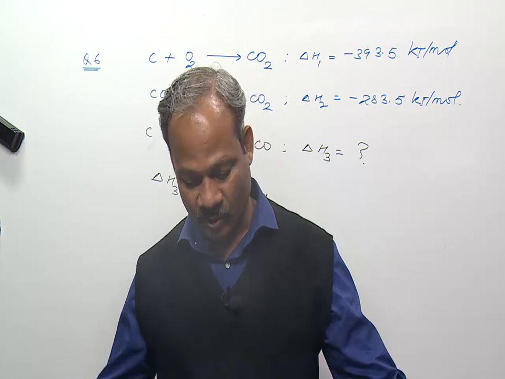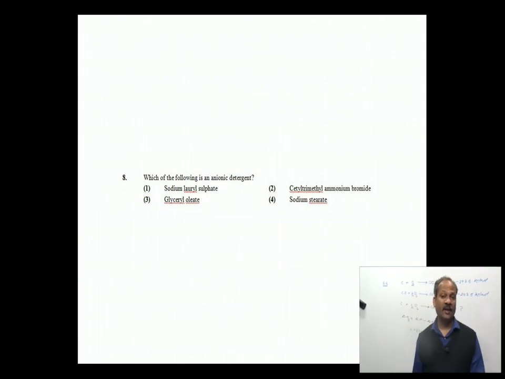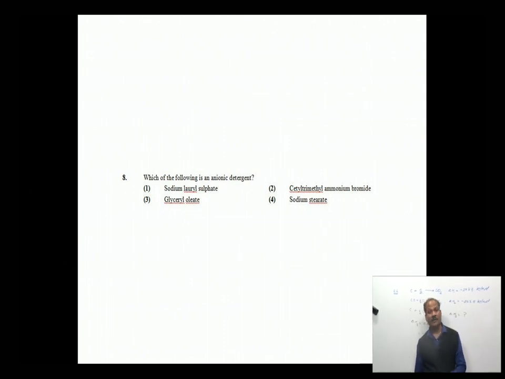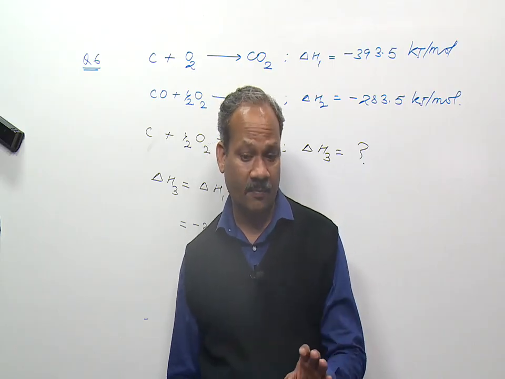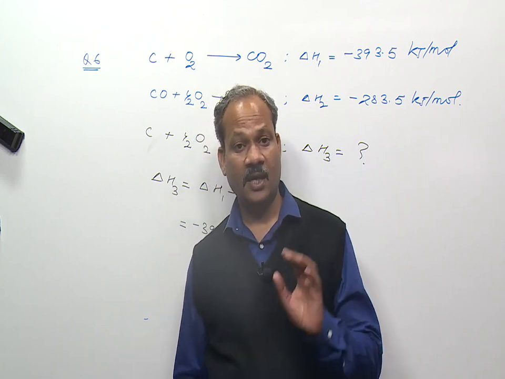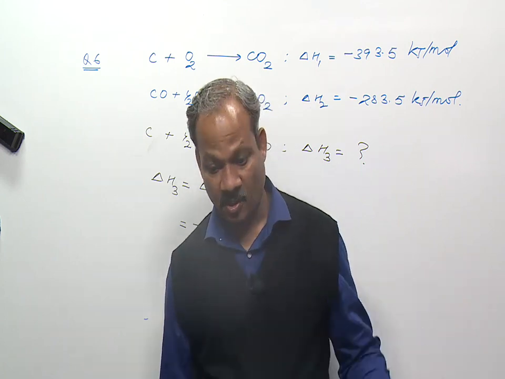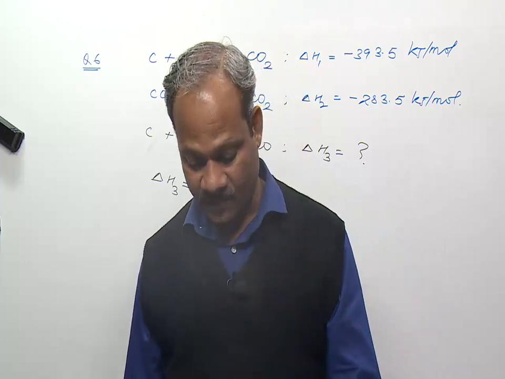Next come to question number 8. Now in question number 8, we have to identify which of the following is an anionic detergent. See, this question is again from chemistry in everyday life. You know that anionic detergents or cationic detergents contain an ionic salt, and that ionic salt has a cationic part and an anionic part.